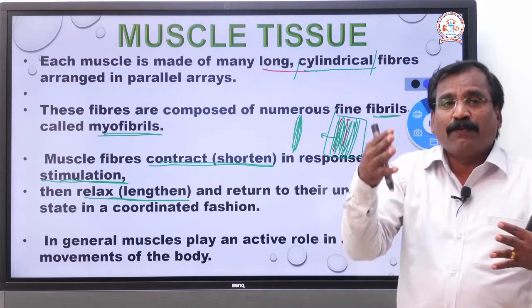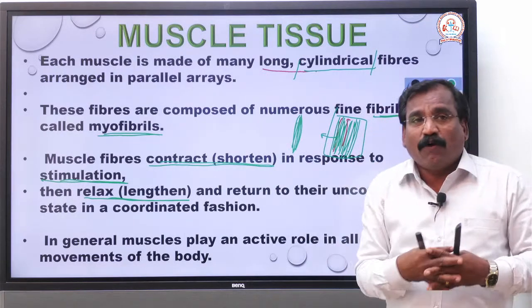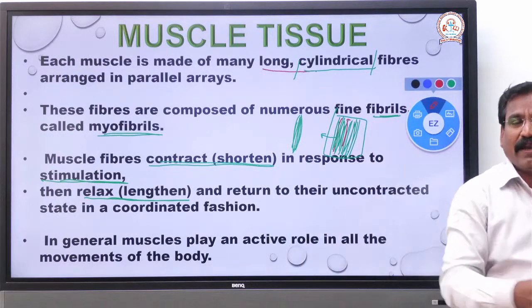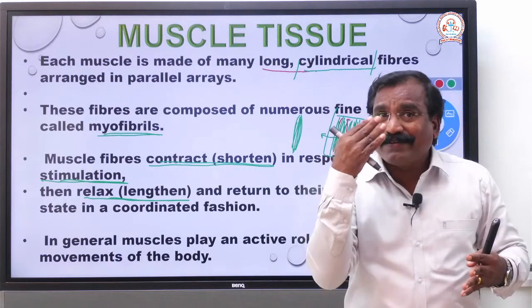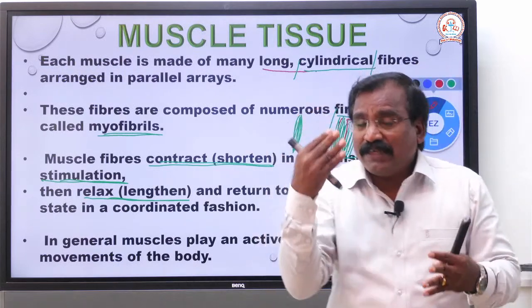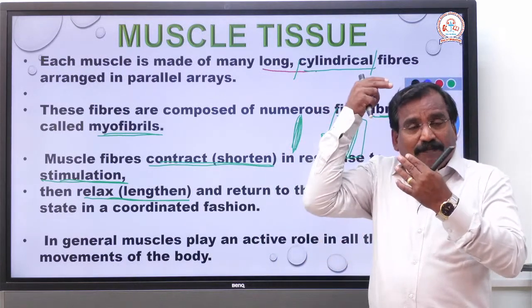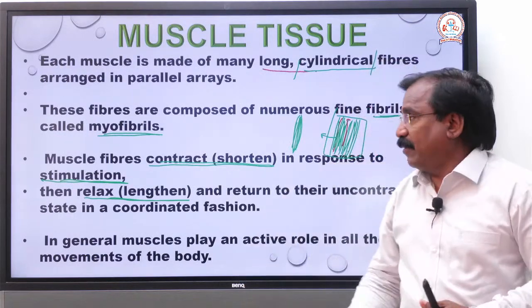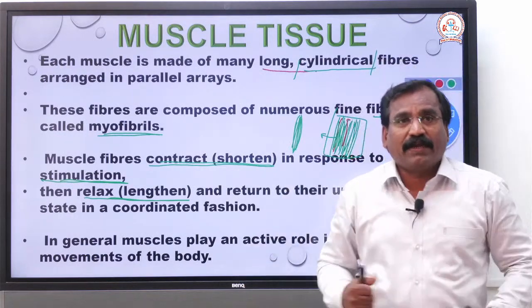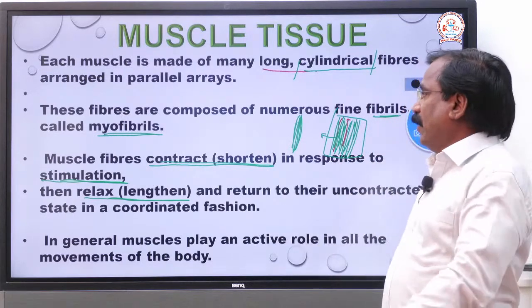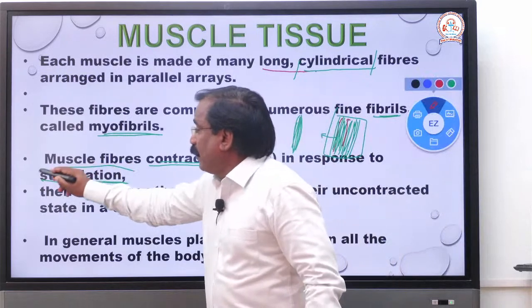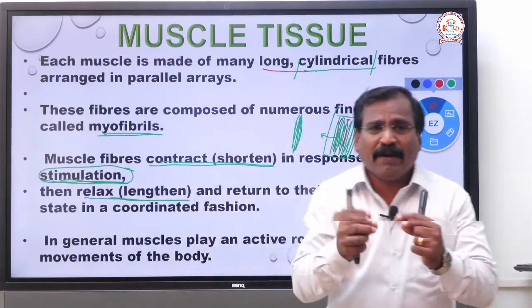Suppose you see a dog chasing you and you run. Seeing the dog is a stimulus. When it reaches the brain through the eye, the brain gives the order, the stimulus, to your muscles. The muscles start working, and you run and escape from the dog. That is called the stimulus. It is an input, a command.